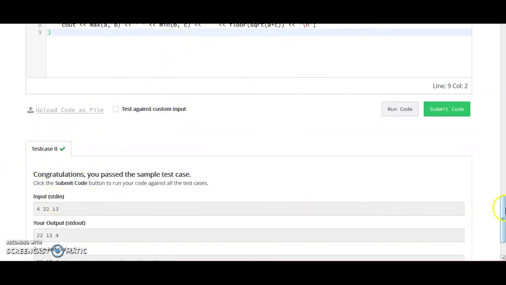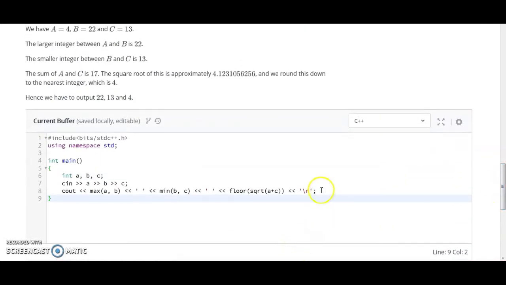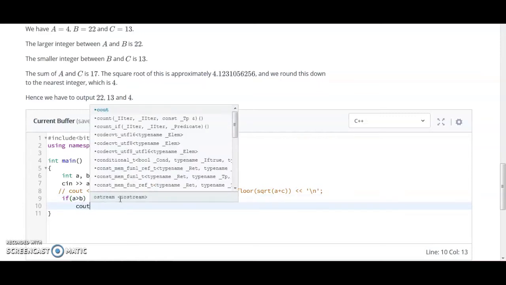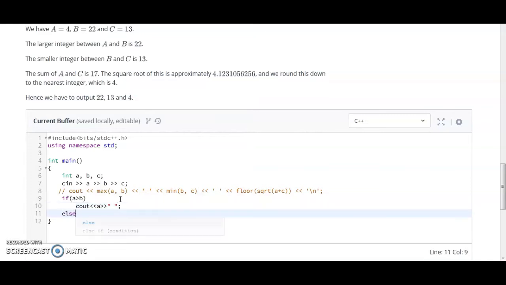But I also want to show you something else. If you don't know these predefined functions, then you can simply go with the manual method that we know. First you have to print the maximum of a comma b, so you can directly check if a is greater than b, then cout a and then give a space, else cout b, right?